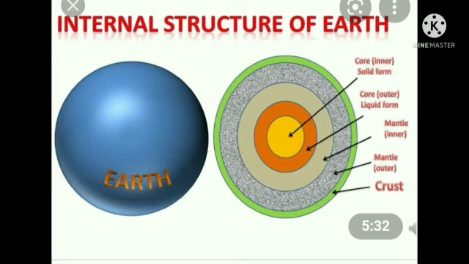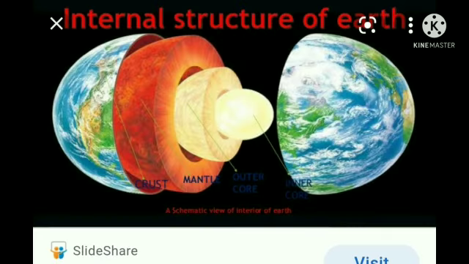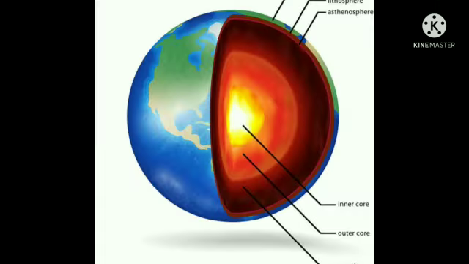Okay children, next you see core. Next, the third one is core. Core is gold color. Core is divided into two parts. One is the gold color one, the outer core, that is the outer part. Then the white color one is the inner core. What is that? Inner core.